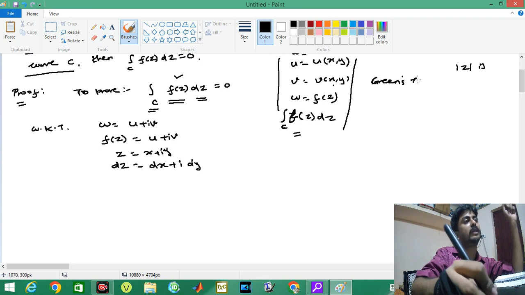What is the statement of Green's theorem?